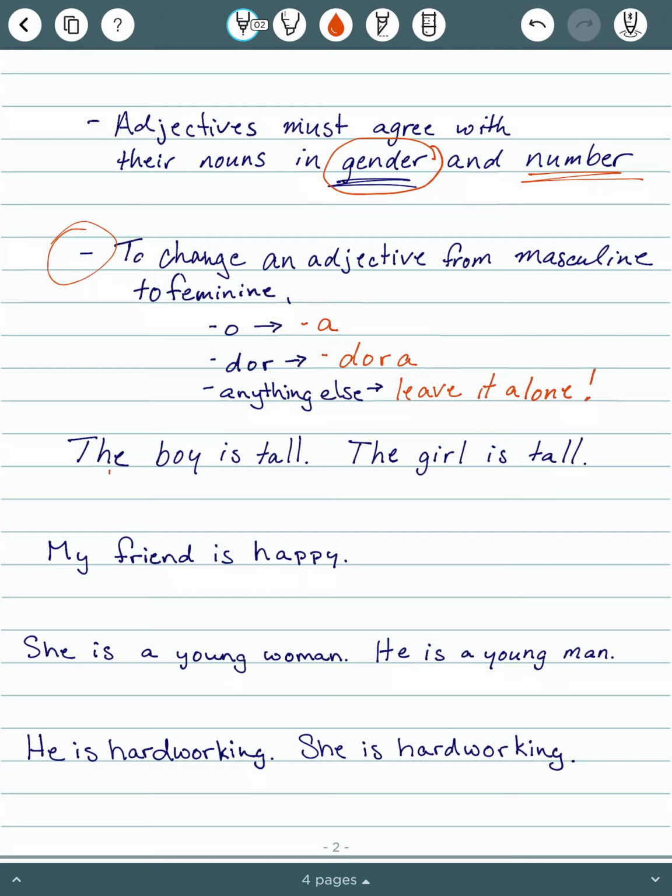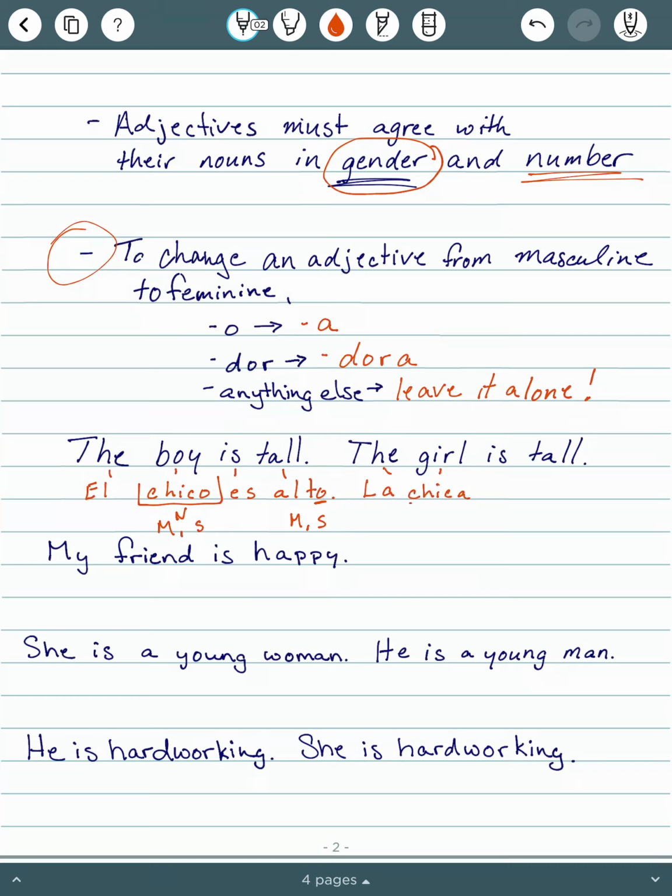So the boy, we just did this, el chico es, tall is alto. Now chico was my noun, and that is masculine and singular, so alto is going to also need to be masculine and singular.